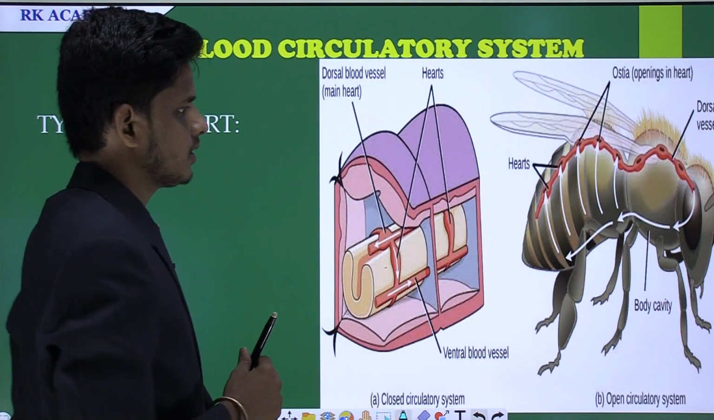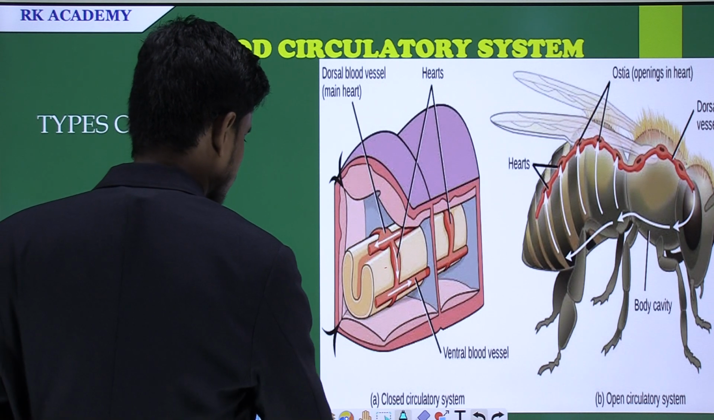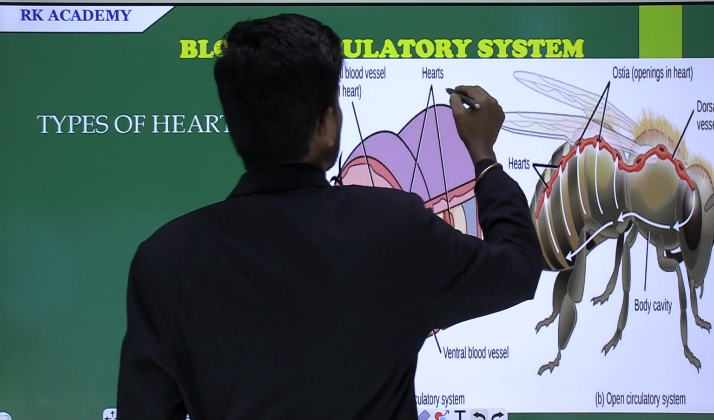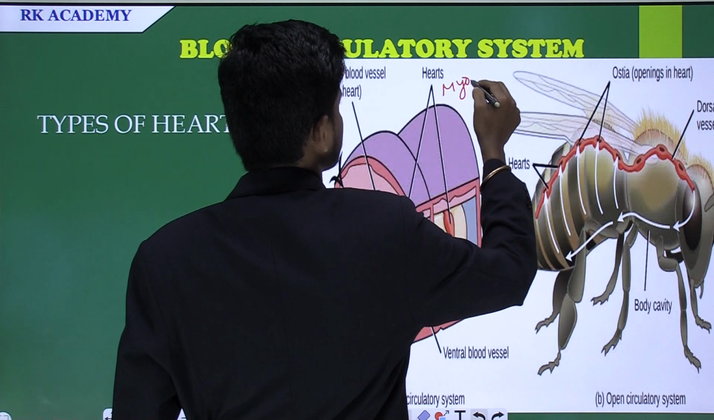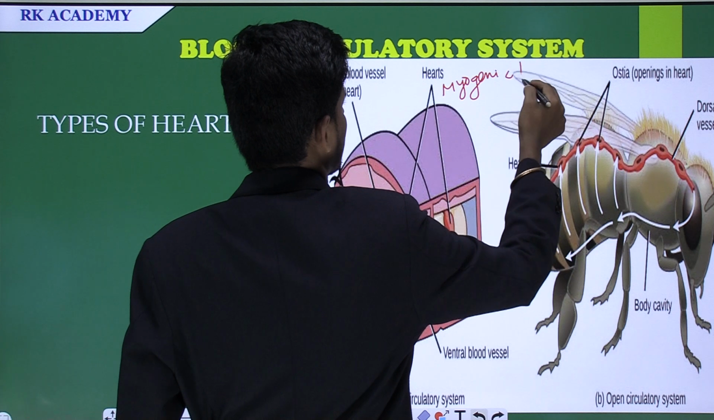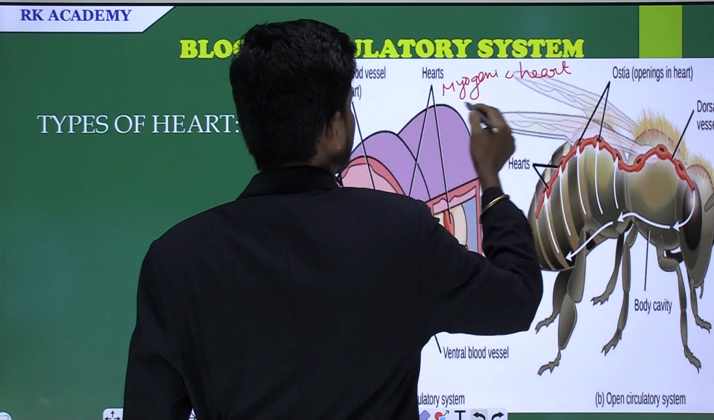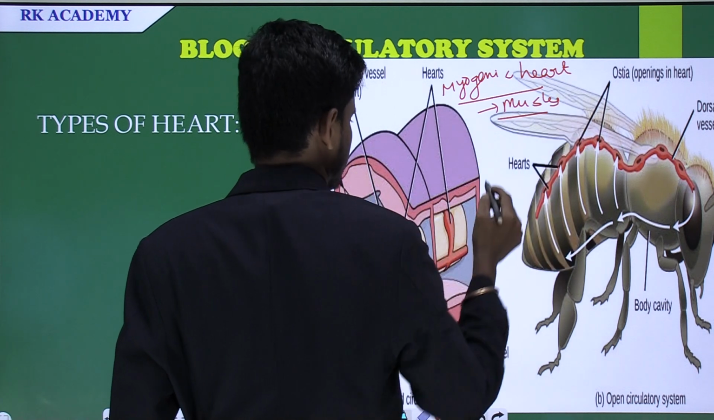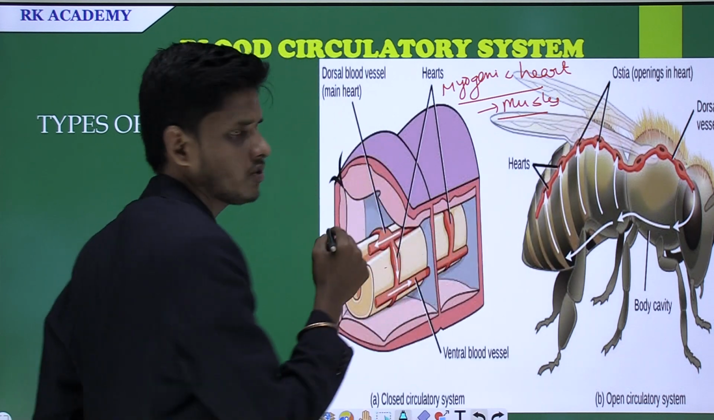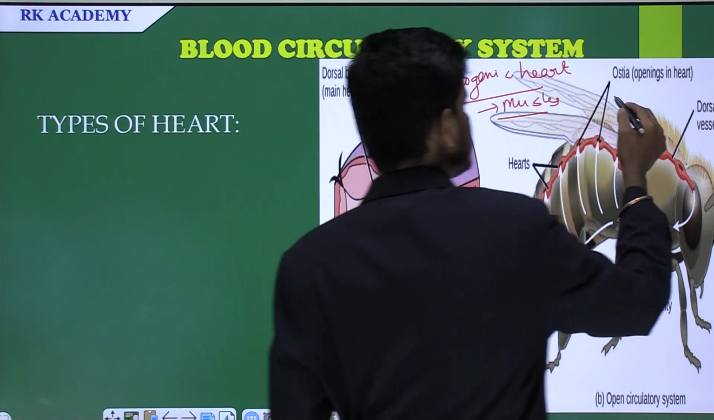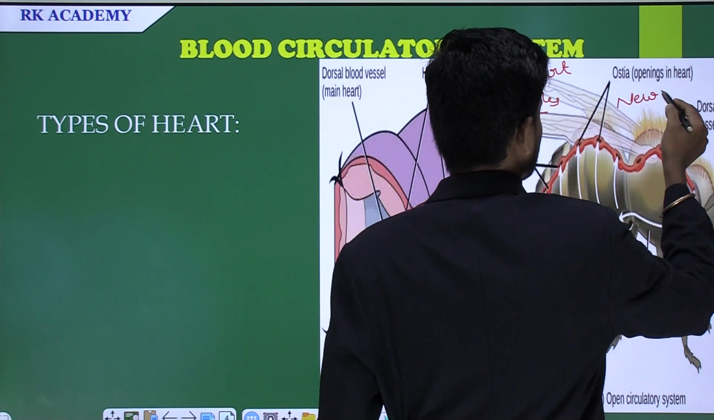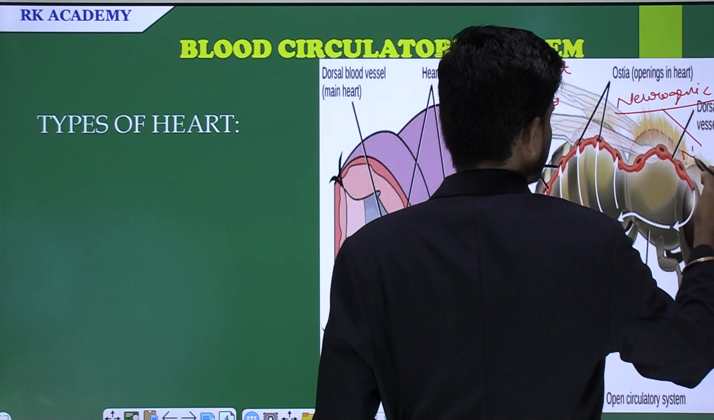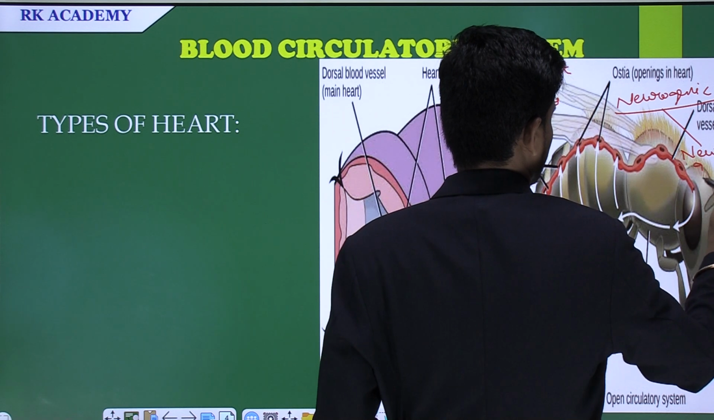This is the types of the heart, and there are two types of the heart. One is myogenic heart. As I told you, myogenic heart means where the heart is made up of thick muscles. And the second one is neurogenic heart. Neurogenic heart means where the heart is not well developed and it is coordinated by the presence of nerves, and it is called neurogenic heart.